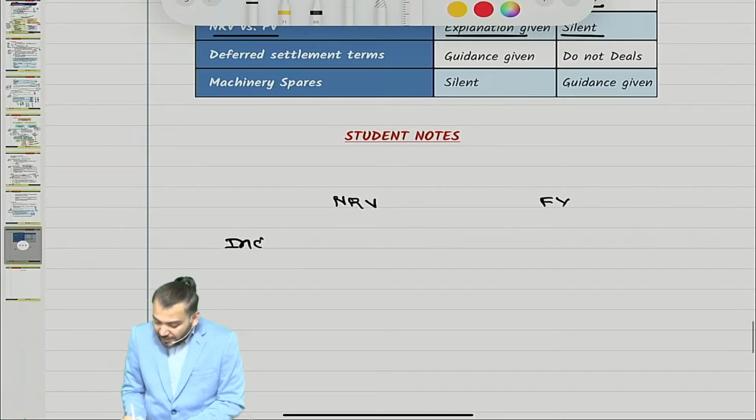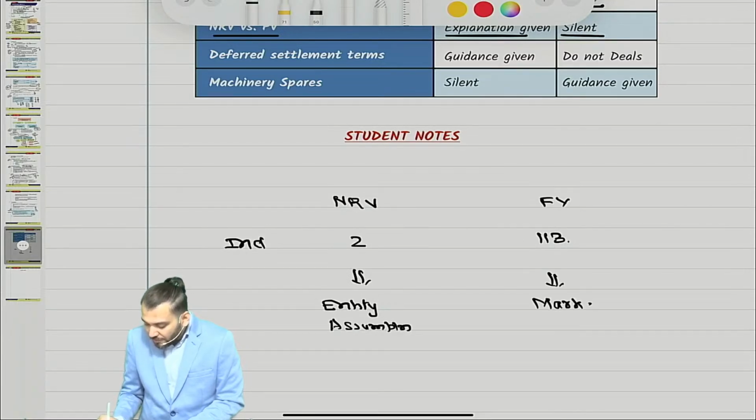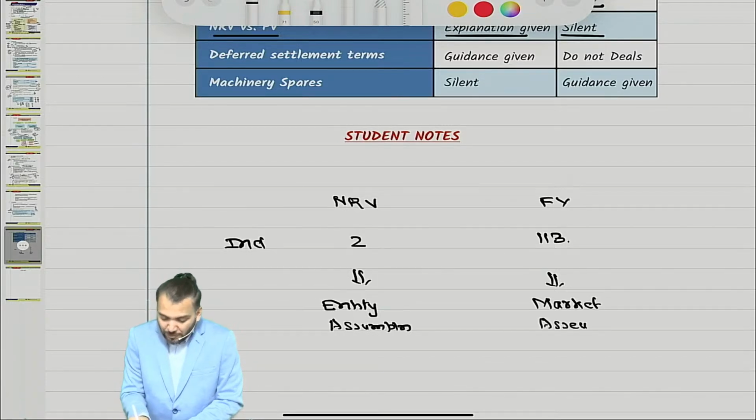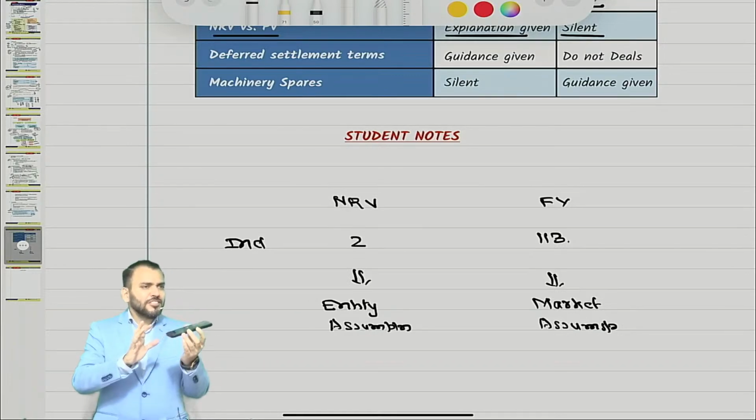NRV is measured as per Ind AS 2, and fair value is based on Ind AS 113. NRV is based on the entity's assumption, and fair value is based on market assumption. Both are different. For example, suppose this is an item of inventory.